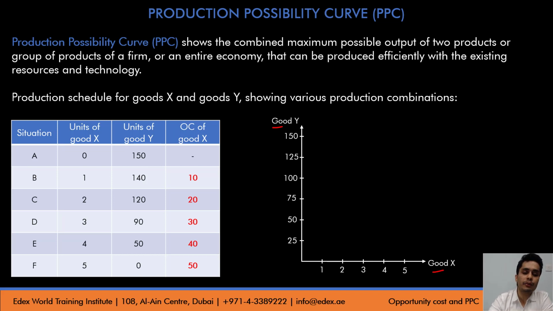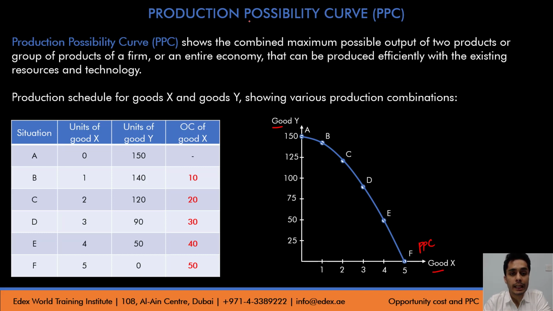Situation A is 0 units of good X and 150 units of good Y, which I'll plot on the PPC. In the same way, I'll plot point B, 1 unit of good X and 140 units of good Y, and so on. I will plot all the points on the PPC. Then I'll join these points to get my production possibility curve, or PPC.